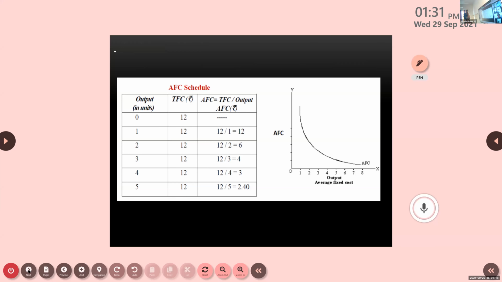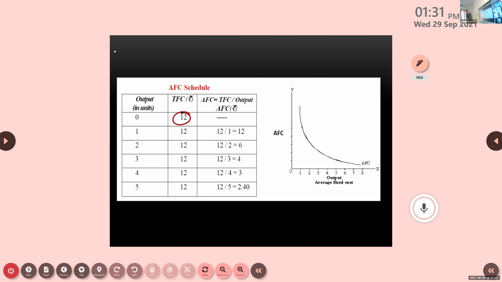This is the AFC schedule. You know the speciality of TFC. It remains the same for all levels of output. So TFC in this given example is 12. Every successive increase in output, it remains the same. How are we getting the AFC? I told you, total fixed cost divided by the output given for that level, we will be getting AFC.